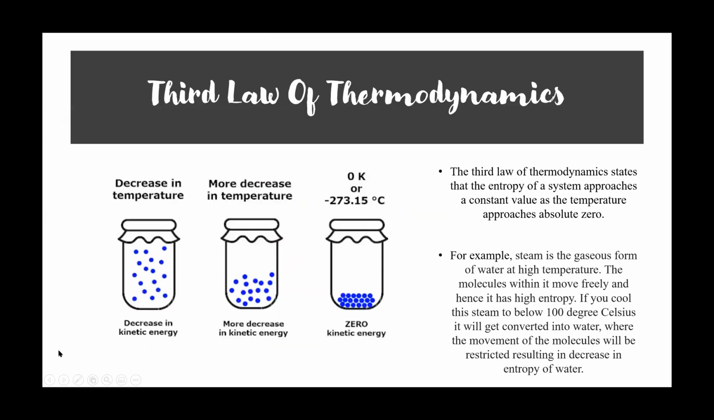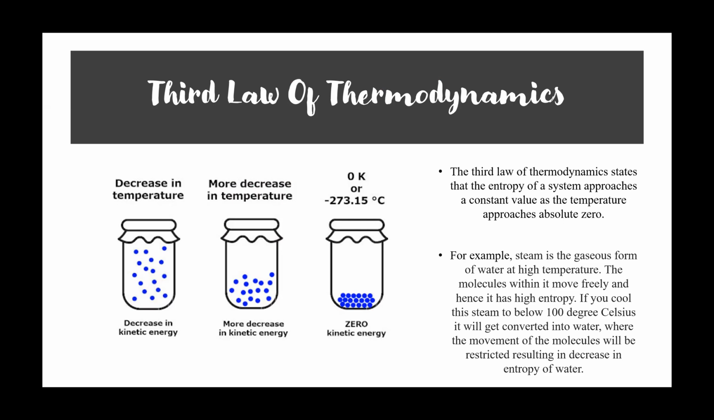The third law of thermodynamics. The third law of thermodynamics states that the entropy of any system approaches a constant value as the temperature approaches absolute zero. For example, steam is the gaseous form of water at high temperature. The molecules within it move freely, and hence it has high entropy. If you cool this steam to below 100 degrees Celsius, it will get converted into water, where the movement of the molecules will be restricted, resulting in a decrease in entropy of water. Here we have an explanation of how it works.